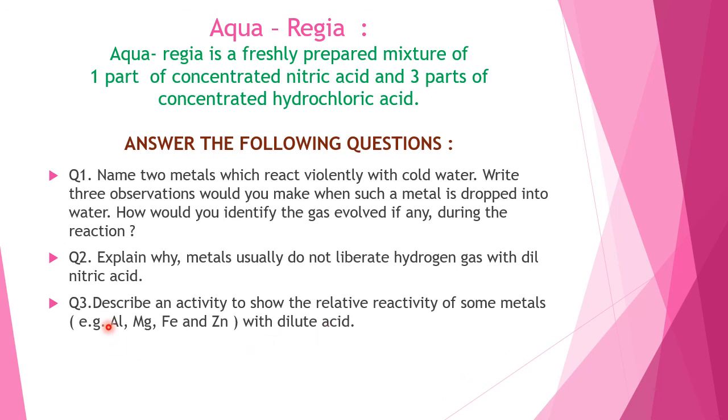Then you drop all these metals of the same amount, suppose 1 gram each of aluminium, magnesium, iron and zinc, in the same amount and same concentration of any one of the acids, and check the evolution of hydrogen gas. The one which produces hydrogen gas vigorously is more reactive compared to the other. Based on this, you can write your activity.